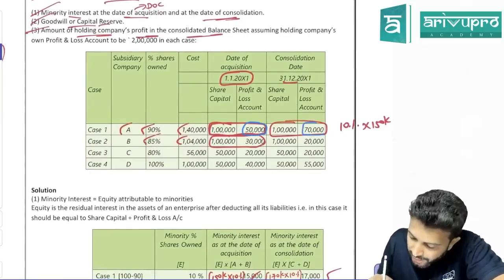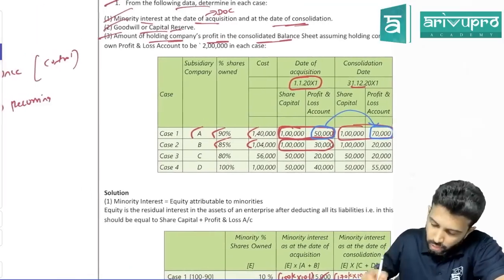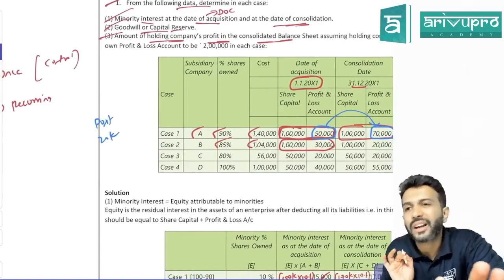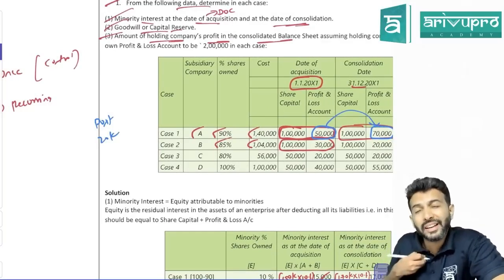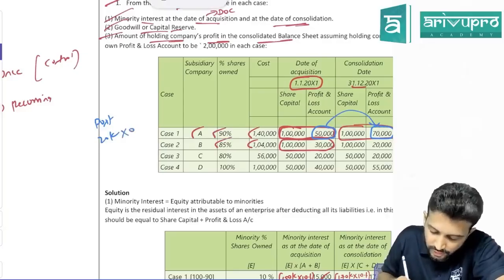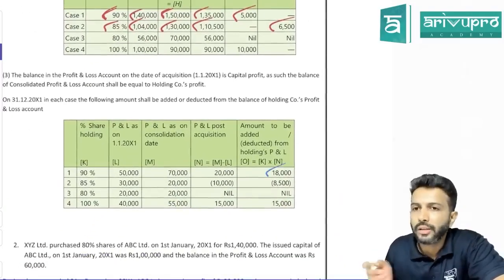At the end of the year, it has become 70,000. So 20,000 is post-acquisition profit. The holding company gets only its share, 90%, which is 18,000. That's how they calculate it.